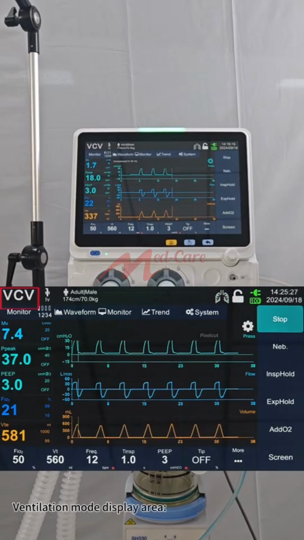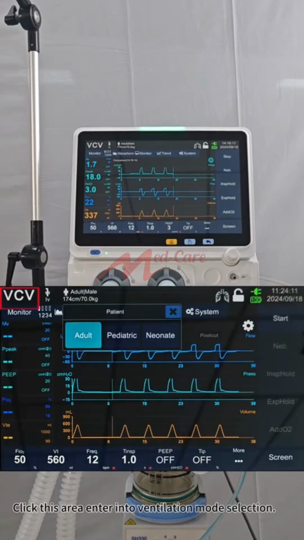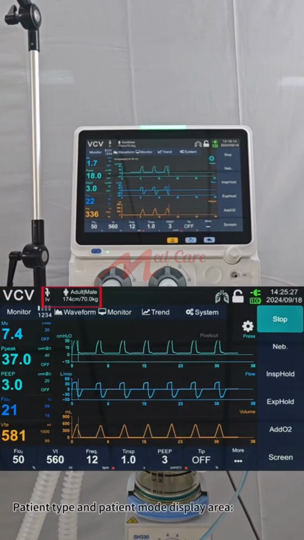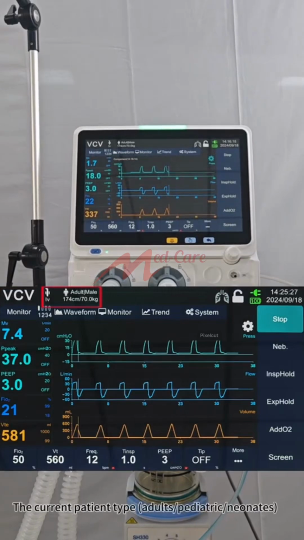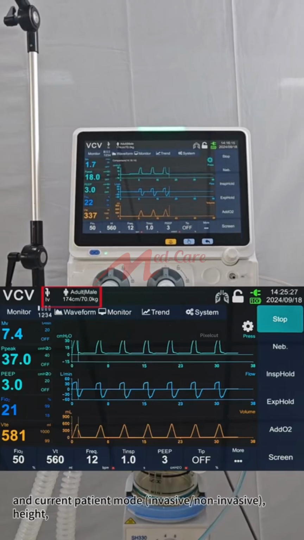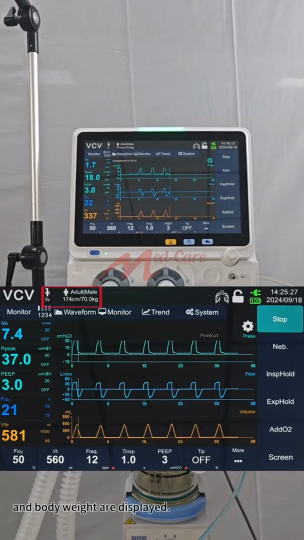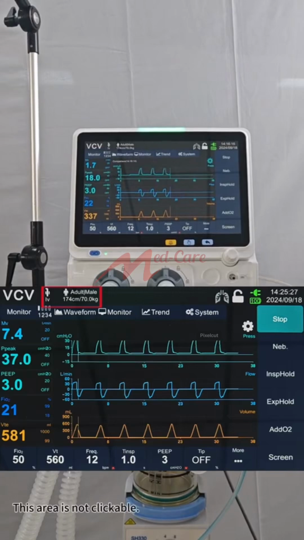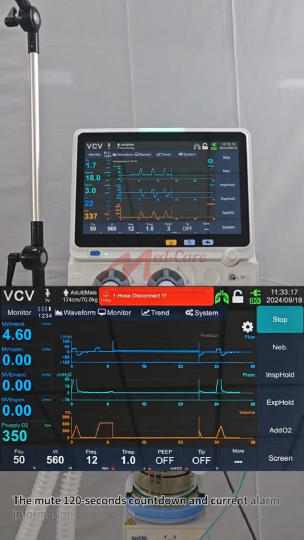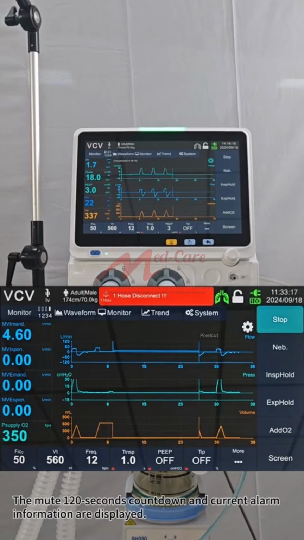Ventilation mode display area. The current ventilation mode is displayed. Click this area, enter into ventilation mode selection. Patient type and patient mode display area. The current patient type, adults/pediatric/neonates, and current patient mode, invasive/non-invasive, height, and body weight are displayed. This area is not clickable. Alarm information display area. The mute 120 seconds countdown and current alarm information are displayed.